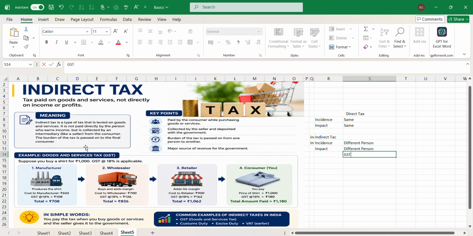The examples of indirect taxes in India are GST, customs duty, excise duty, and value added tax, which is actually not there now, but it was there earlier. So these are all examples of indirect taxes.